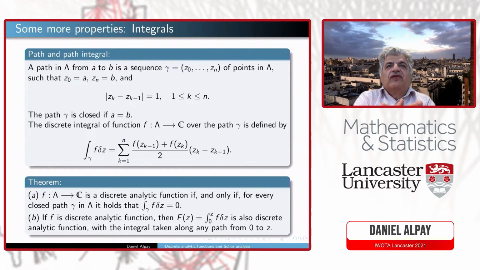This is really what we teach our students in complex variable in the classical setting. So this is, if you want, another justification in some sense of the original definition of discrete analyticity, which was due to Ferrand in 44. And here I just want to mention the following result, that if you have a discrete analytic function, also the integral would be discrete analytic.